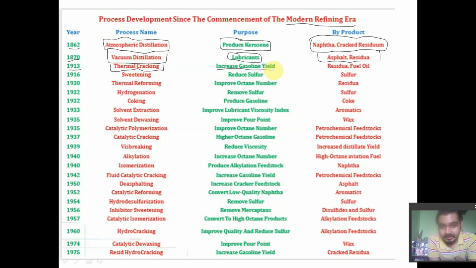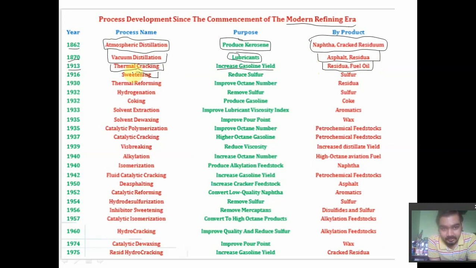Gasoline yield means to improve the conversion of crude oil to gasoline. So in order to increase the yield of gasoline, the thermal cracking process was used. In petrol we have C7 to C10 components, mostly C8. So in order to crack the bigger chain compounds, we introduced thermal cracking.